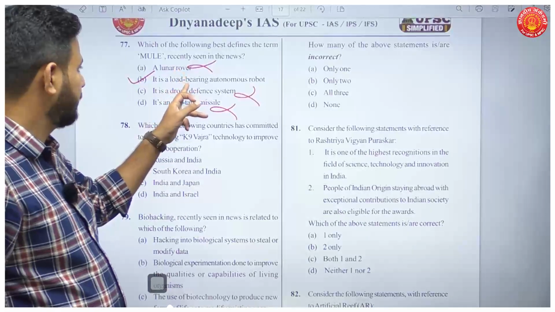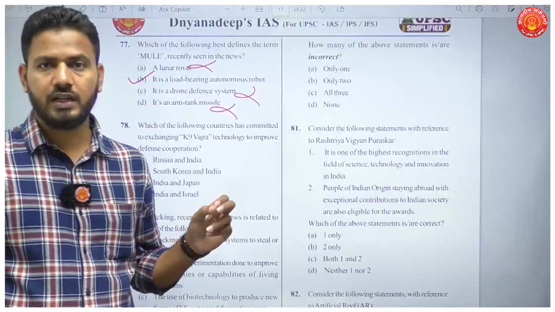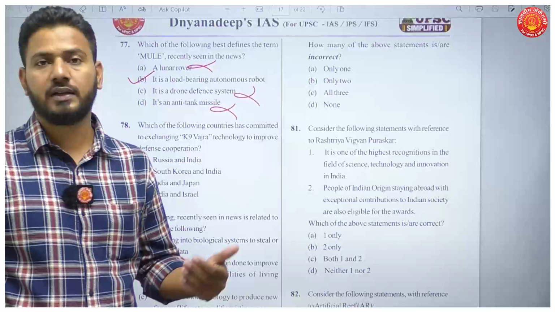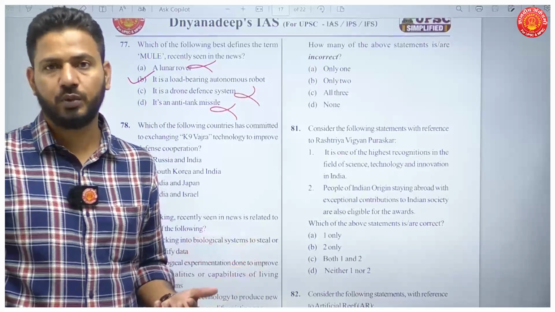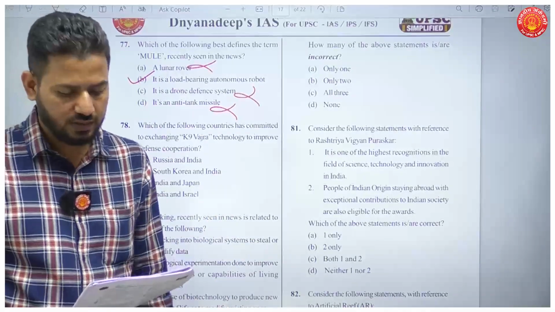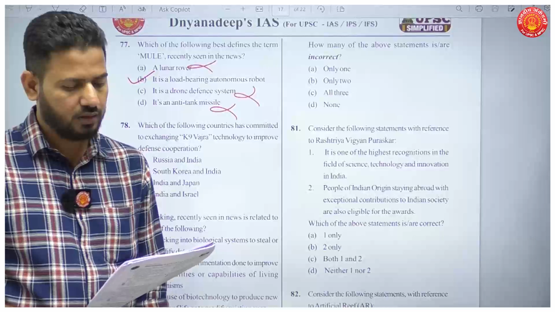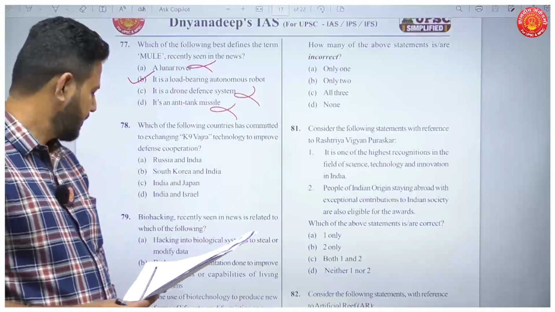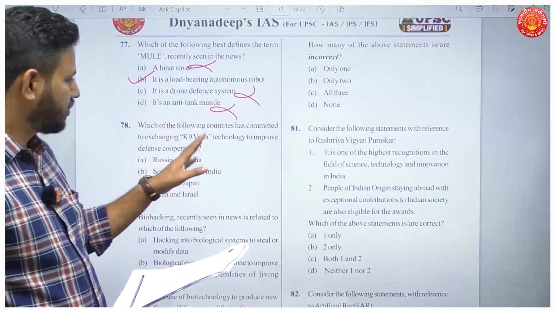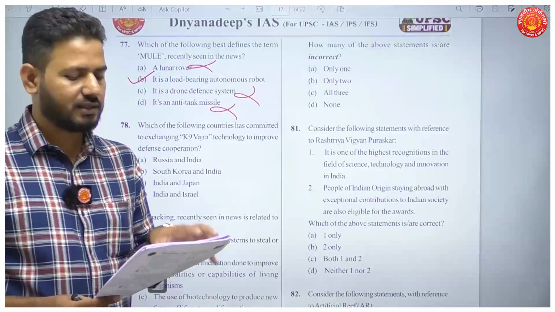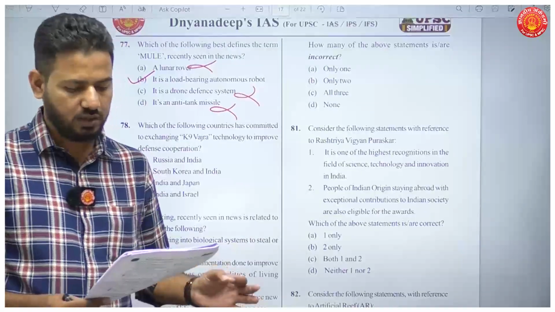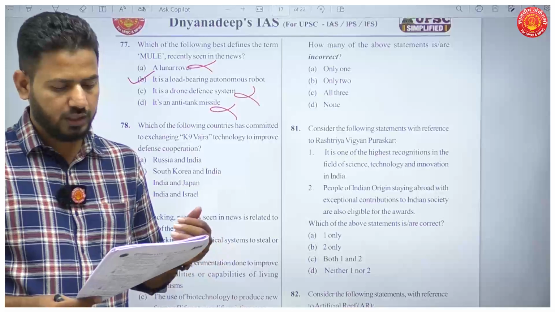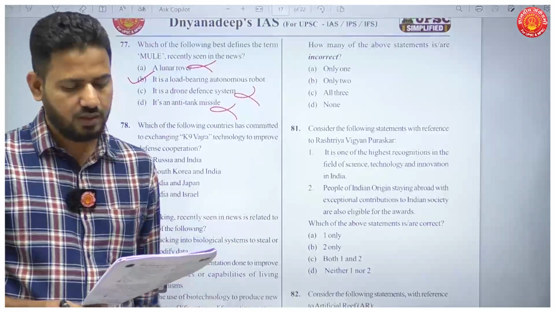Now this is to be used by the Indian army to fight terrorism in Jammu and Kashmir. Okay. So it was a very important development in defense. Next question, question number 78. Which of the following countries has committed to exchange K9 Vajra technology to improve defense cooperation?